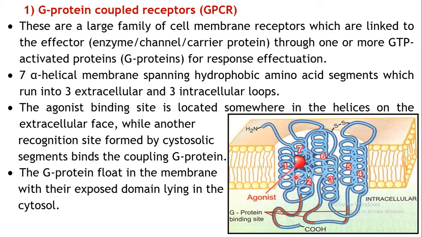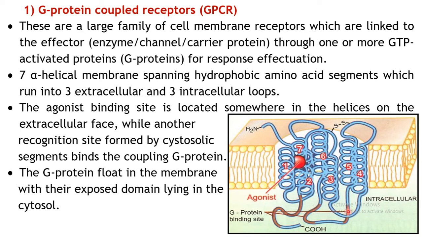In this structure, as the amino acid sequence progresses, it forms 3 intracellular loops. You can see over here, this one and this one. So there are 3 intracellular loops and there are 3 extracellular loops. These 3 loops are present on the extracellular surface, and this is the intracellular surface.